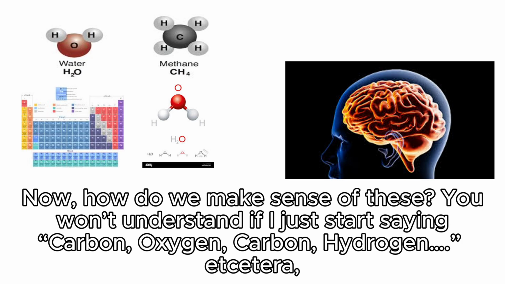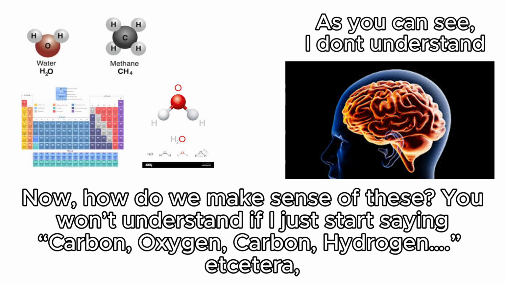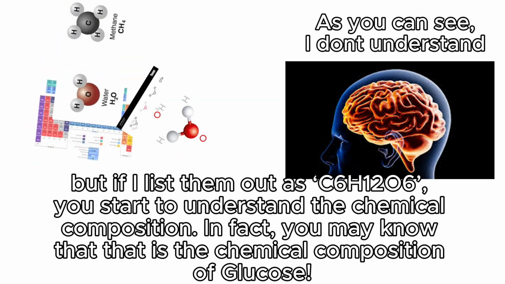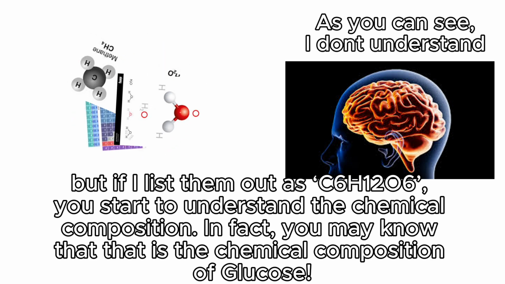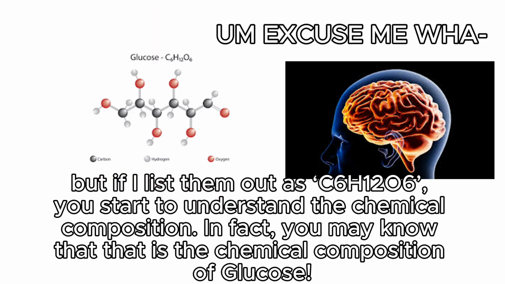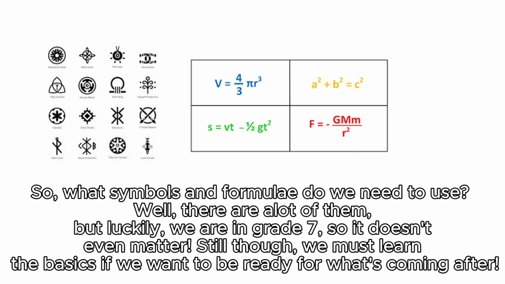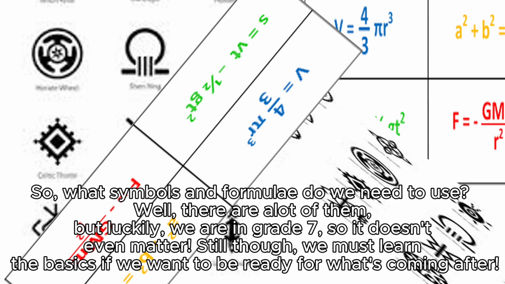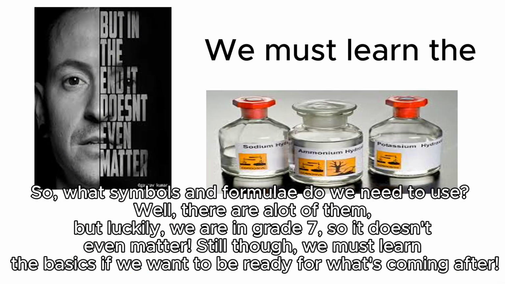Now, how do we make sense of these? You won't understand if I just start saying carbon, oxygen, carbon, hydrogen, etc. But if I list them out as C6, H12, O6, you start to understand the chemical composition. In fact, you may know that that is the chemical composition of glucose. So, what symbols and formulae do we need to use? Well, there are a lot of them, but luckily we are in grade 7, so it doesn't even matter. Still though, we must learn the basics if we want to be ready for what's coming after.